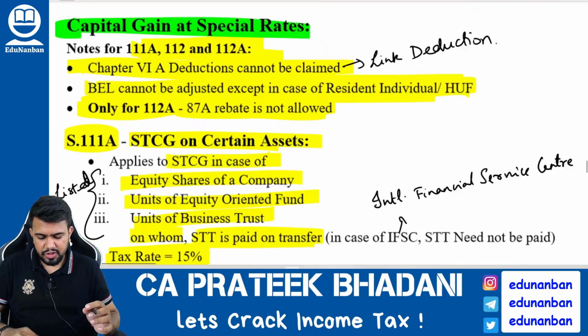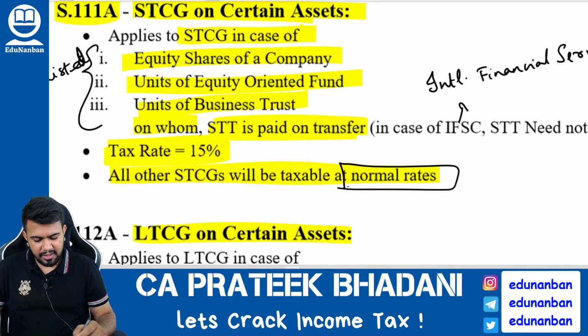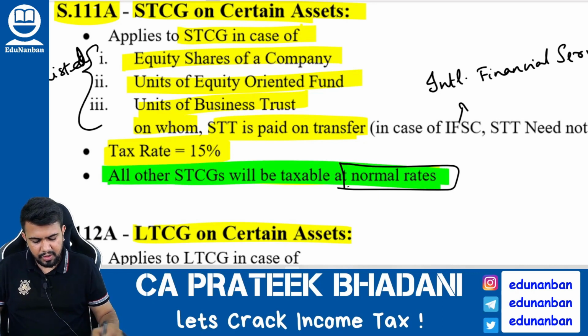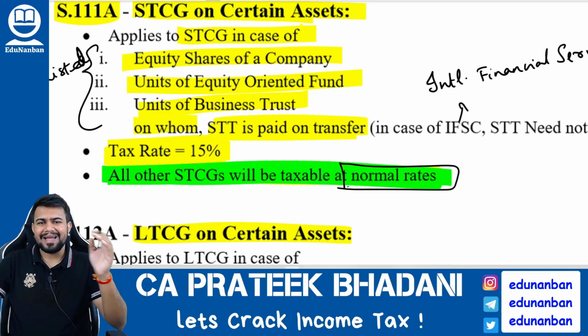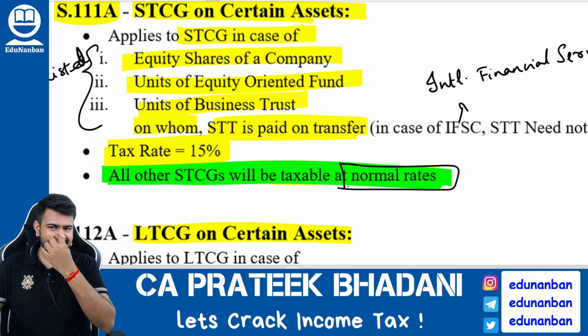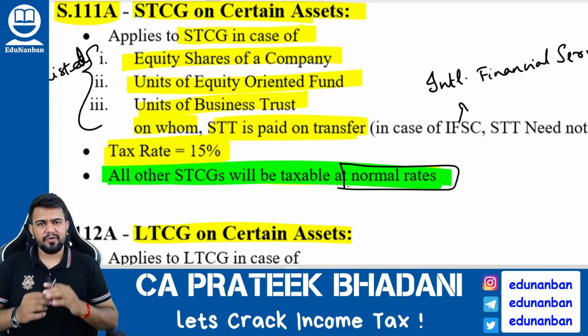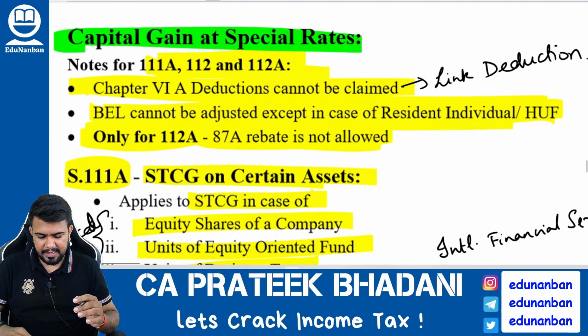Now let's come to short-term capital gain. Short-term capital gain is normally taxed at the normal tax rate. Now we are going to learn two new sections, that is section 111A and 112A, which are special tax rates for long-term and short-term capital gain.